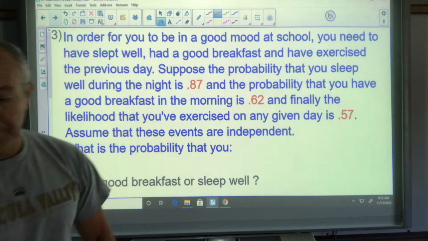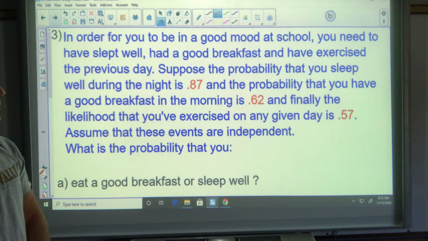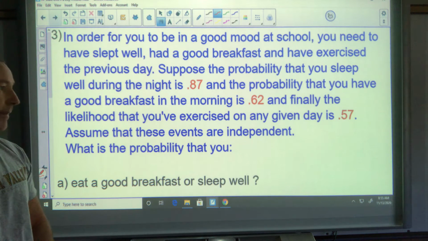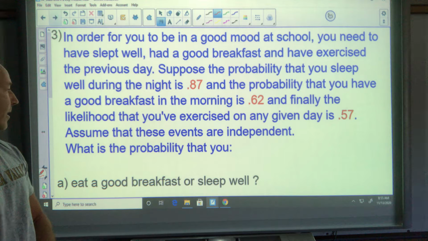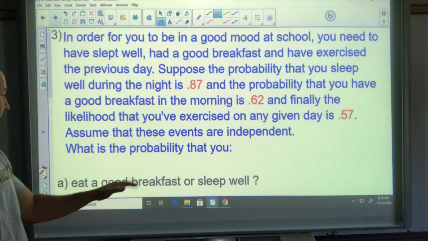All right, our next example is a long one. Okay, in order for you to be in a good mood at school, you need to have slept well, had a good breakfast, and have exercised the previous day. Suppose the probability that you sleep well during the night is 0.87, the probability that you have a good breakfast is 0.62, and finally the likelihood that you have exercised on any given day is 0.57. Assume these events are independent. Okay, what's the probability of these different occurrences?